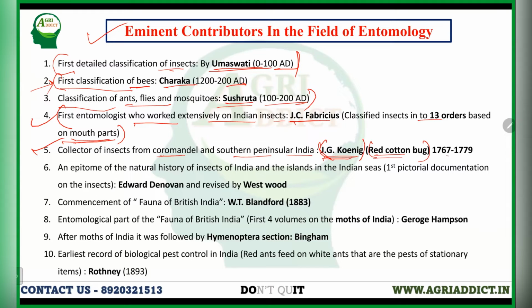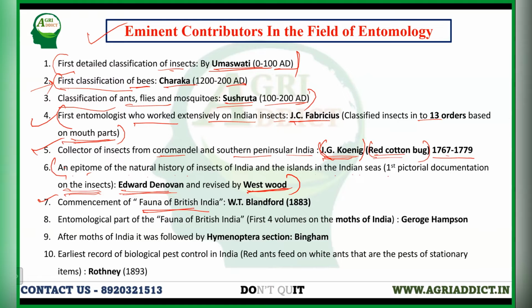because of his contribution. An Epitome of the Natural History of the Insects of India and the Islands in the Indian Sea was the first pictorial documentation of insects in India. This book was written by Edward Donovan, and this was revised by Westwood. And the commencement of Fauna of British India. Fauna of British India means mainly the rich animals which are found in India.